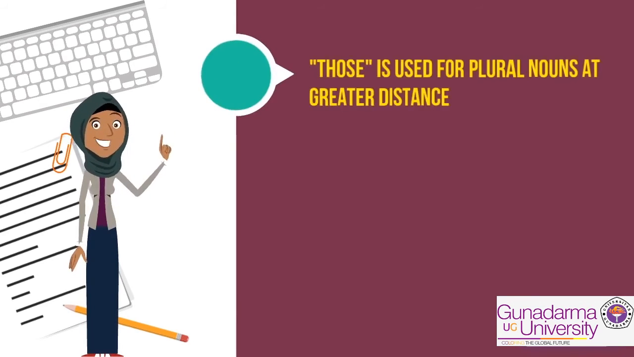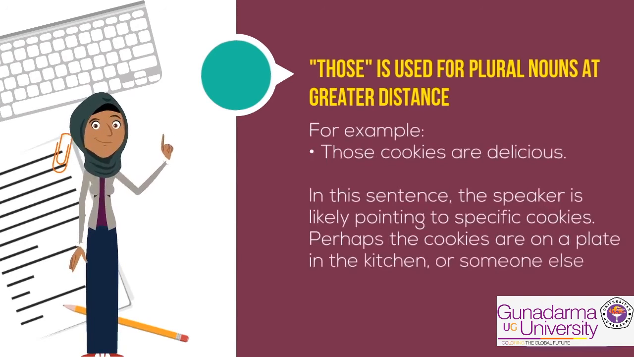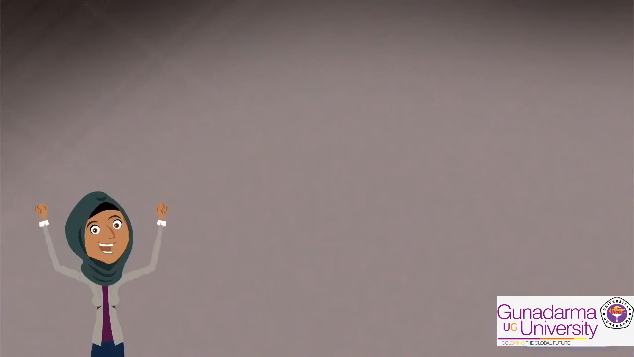Those is used for greater distance. For example, those cookies are delicious. In this sentence, the speaker is likely pointing to specific cookies. Perhaps the cookies are on a plate in the kitchen or someone else is eating them.